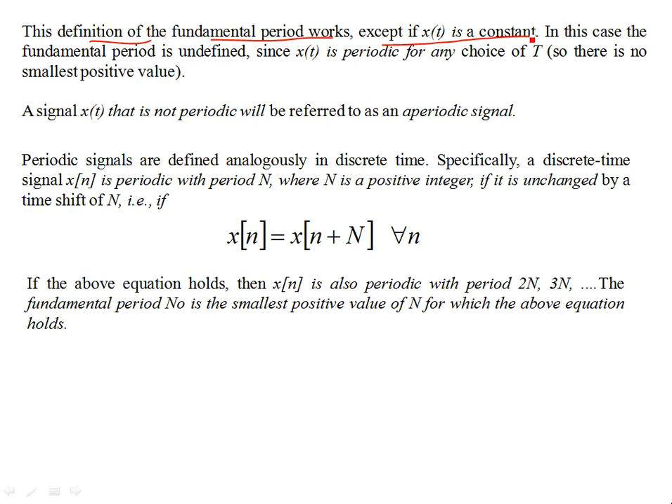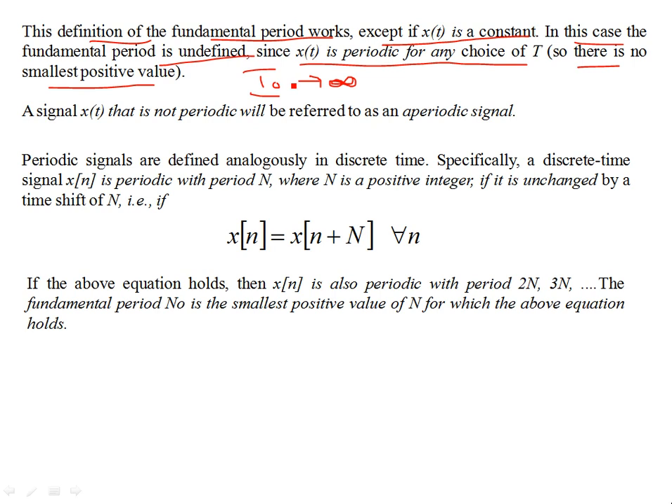In other words, just as we consider the definition of periodic signals, in this case, the fundamental period is undefined, and since x(t) is periodic for any choice of T, there is no smallest positive value, okay? I mean, the T naught is undefined. It goes to infinity philosophically, and there is no smallest fundamental period defining the period of a constant, okay? A constant is a constant, so the frequency is 0, the fundamental frequency is 0, the fundamental time period approaches infinity. So there is no smallest positive value of T.